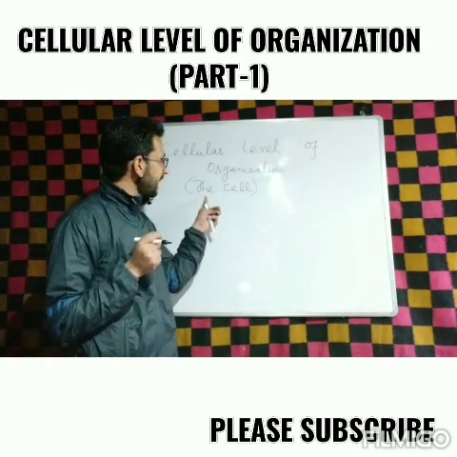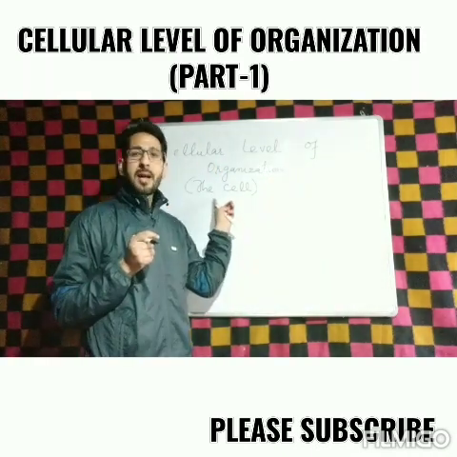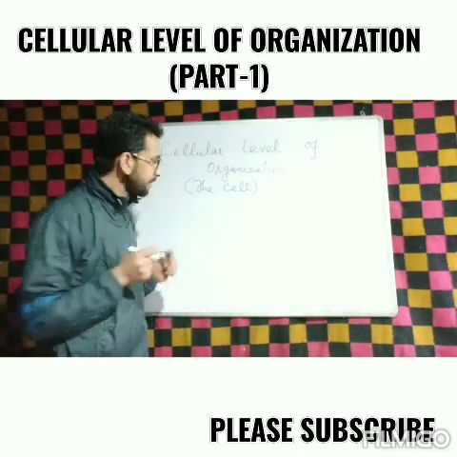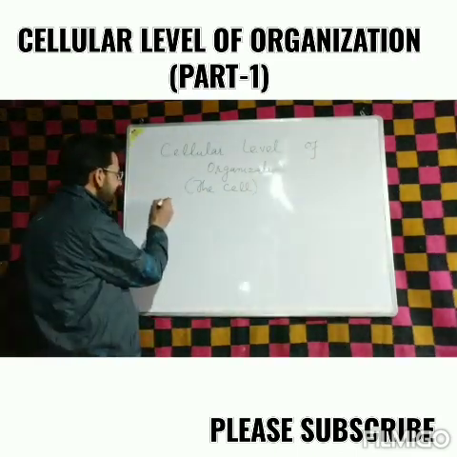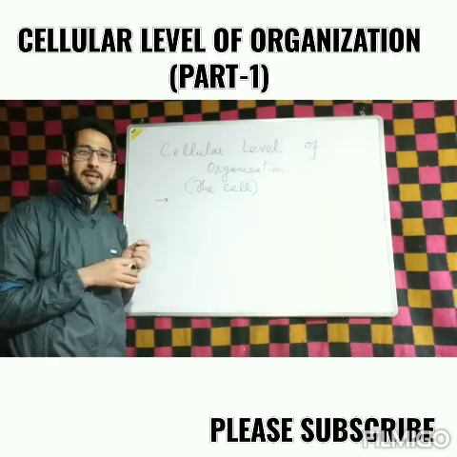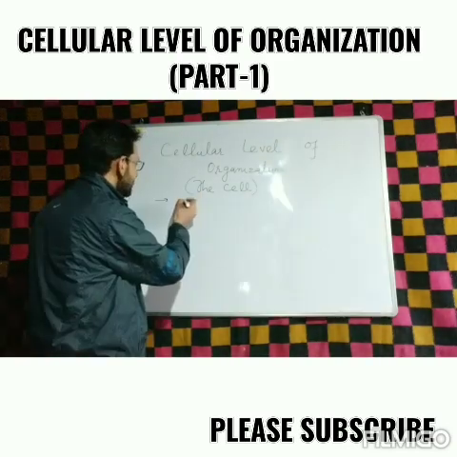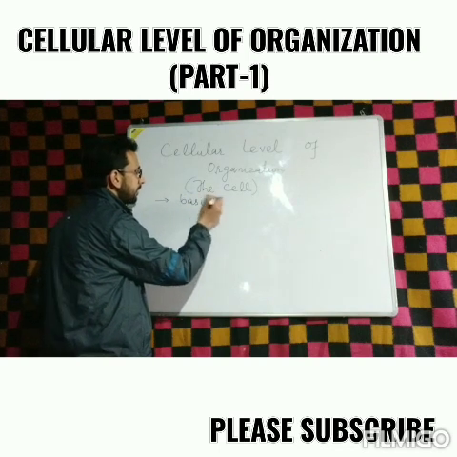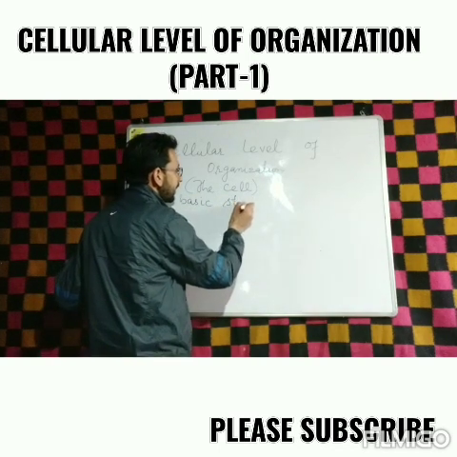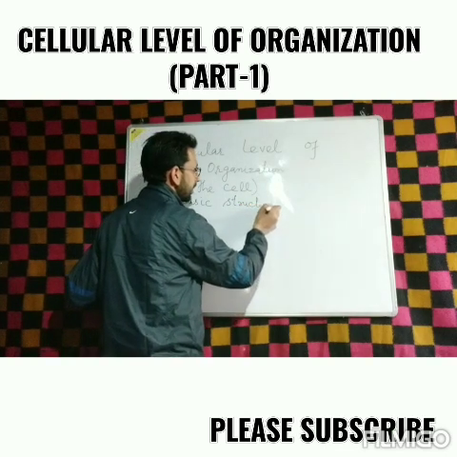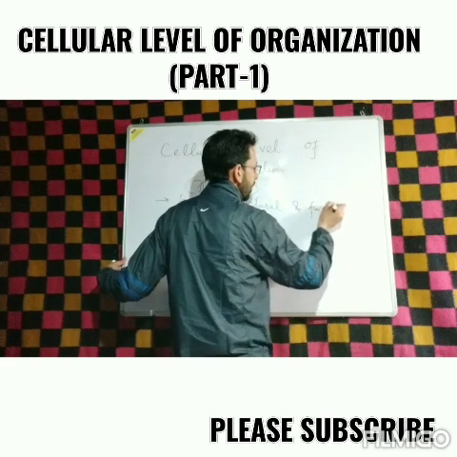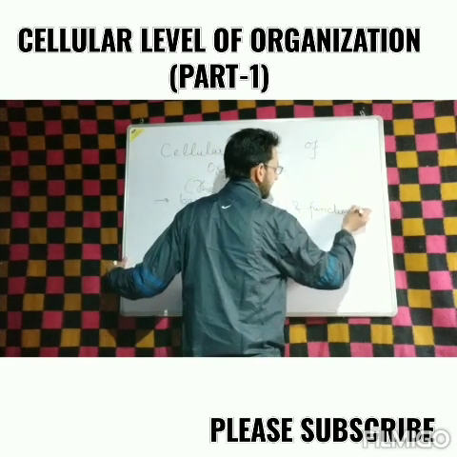But this cell is the basic and smallest unit of life. Okay? First, let's see what is the definition of the cell. Right? The cell is defined as the basic structural and functional unit of life.